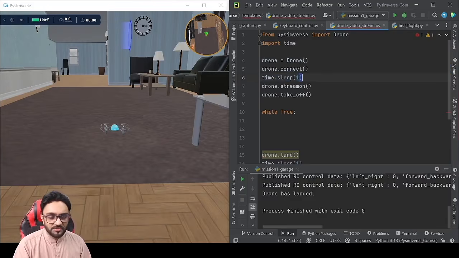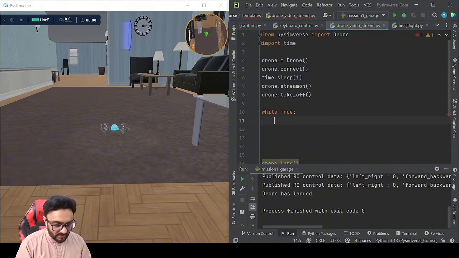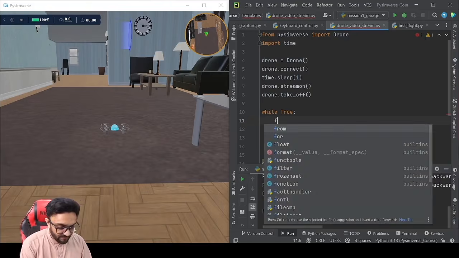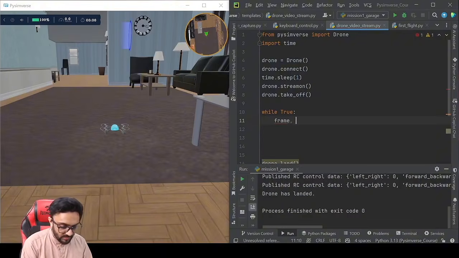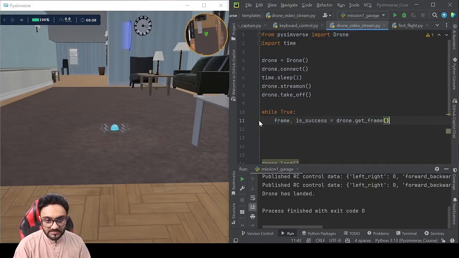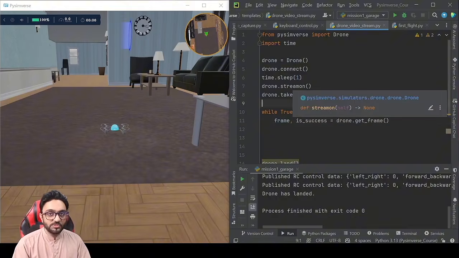So it's better to just add that so that the stream works properly. Now the question is, how exactly do you get your frame? It's very similar to how you get your frame in OpenCV. All you have to do is write frame, is_success equals drone.get_frame. That's it, and that will give you your frame. Very easy, right? And then we can use OpenCV to actually show the frame.